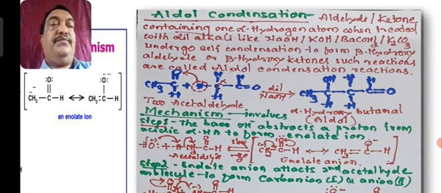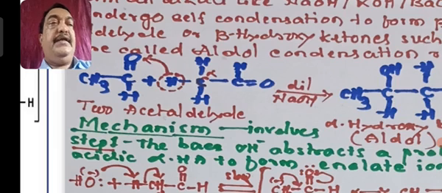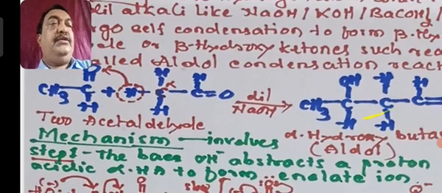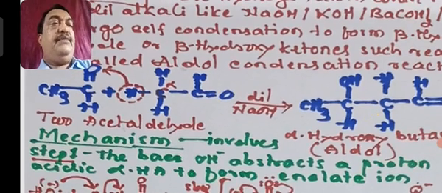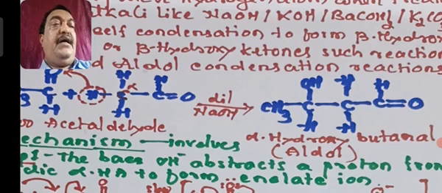Now the proton of the alpha hydrogen, I have represented as alpha hydrogen here, will shift to the carbonyl group of the first aldehyde molecule, and that will become CH3CHOH and CH2CHO aldehyde.